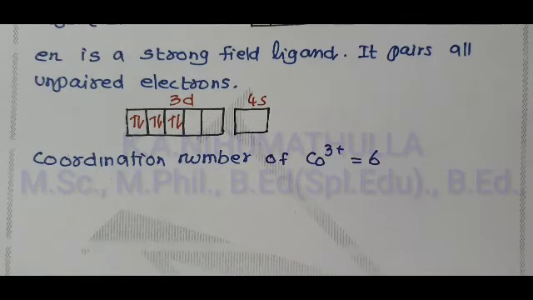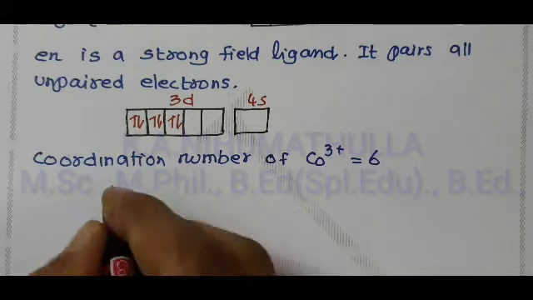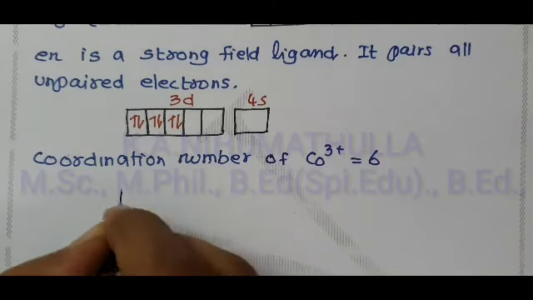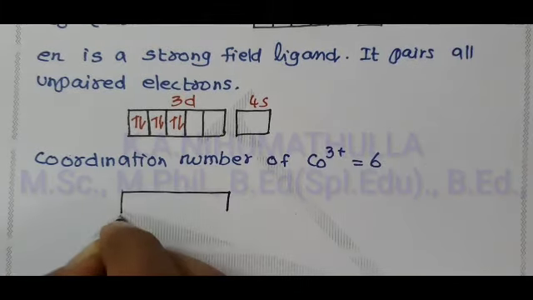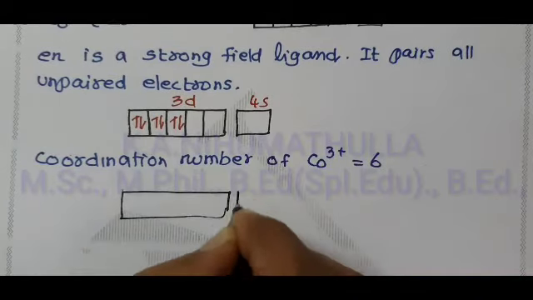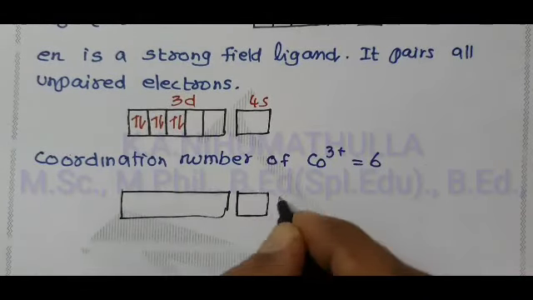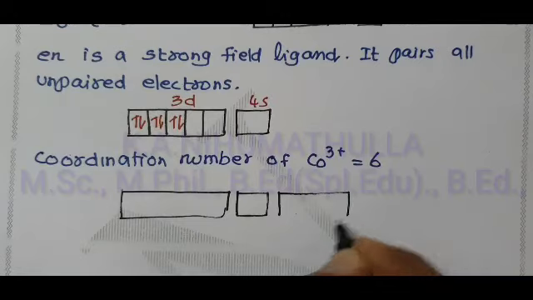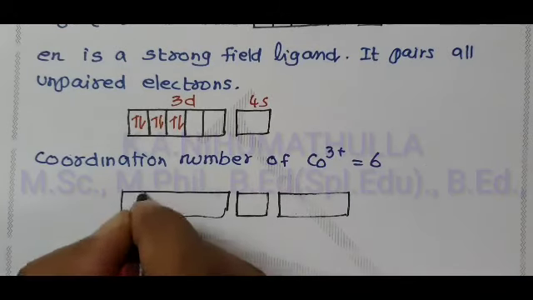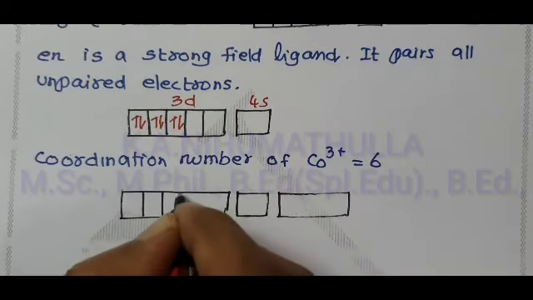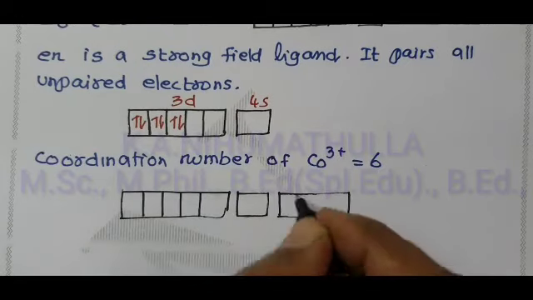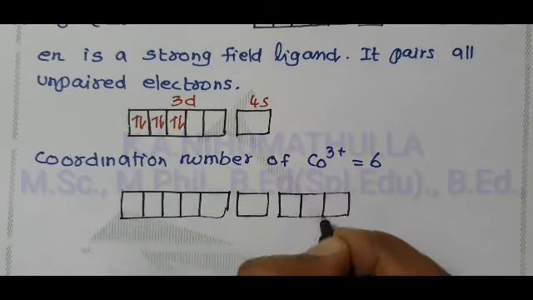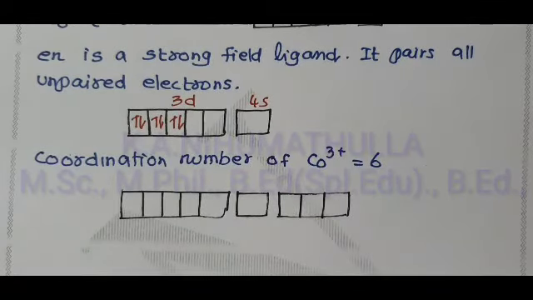But now it has only 3 vacant orbitals: 3d orbital, and 4s orbital, 4p orbital. 3dxy, 3d yz, zx, x squared minus y squared, 4px, 4py. How many orbitals?